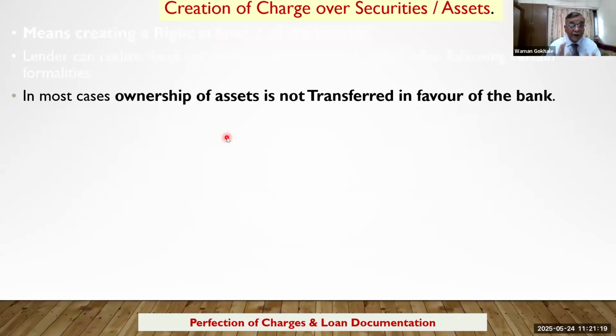Remember, in respect of our transactions, whenever we extend loans, we obtain different documents. They are nothing but different contracts. Under these contracts, the ownership remains with the borrower. The only thing is that we get a charge, that is, one of the rights is transferred in favor of the bank. In some of the cases, the goods are in our possession. In some of the cases, the goods are in the borrower's possession.